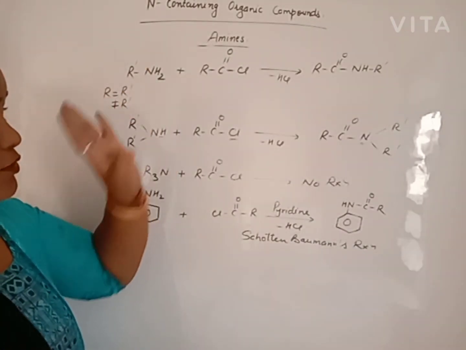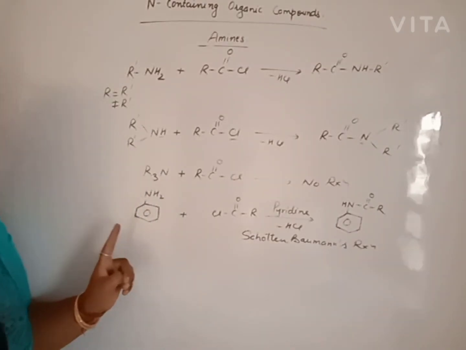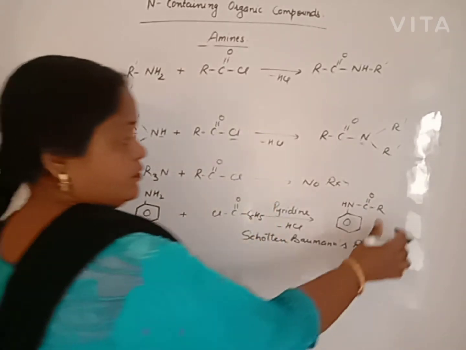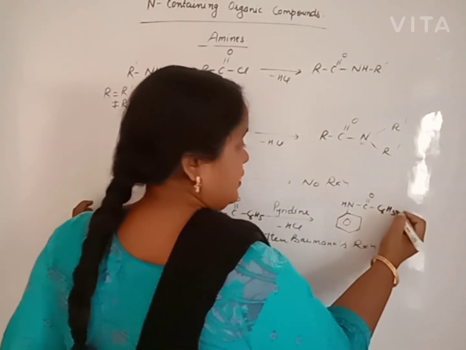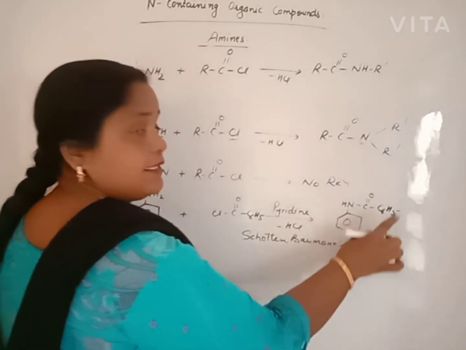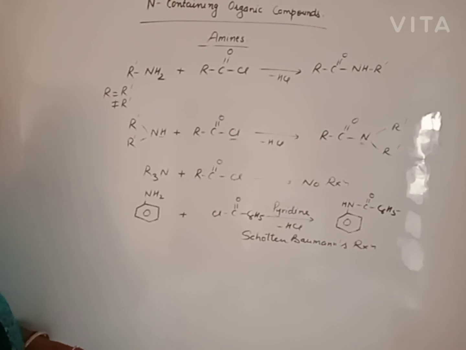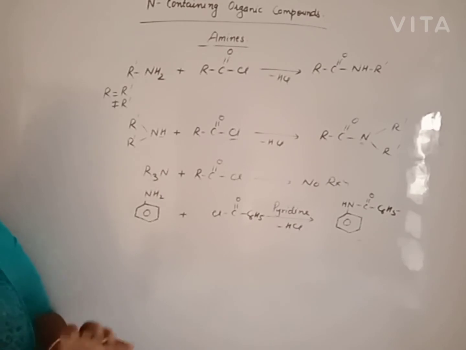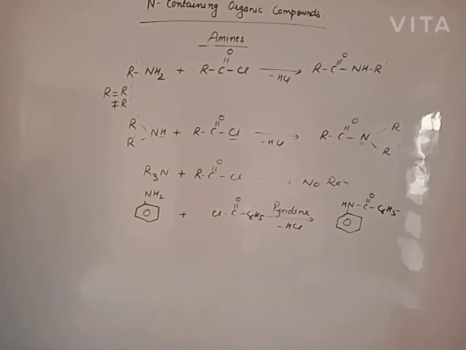Beta, this same reaction is known as benzoylation reaction if aniline reacts with benzoyl chloride. We will get N-phenyl benzenamide. That reaction is known as Schotten-Baumann reaction if we use alkyl, otherwise benzoylation reaction. Next, another reaction with aldehyde or ketone. Beta, reaction with aldehydes or ketones. Primary amine can react, secondary amine also reacts, but tertiary amine can't react.